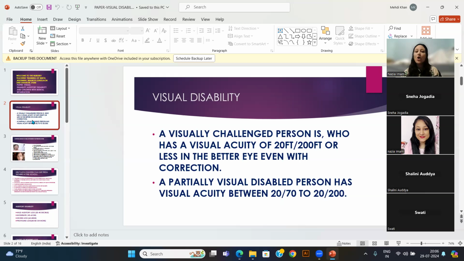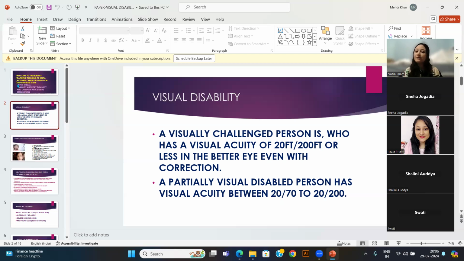It means if a normal person can see 200 feet, this group can see 20 feet or less in the better eye, even with correction. Means with the help of aids and treatment also, they cannot see more than 20 feet.